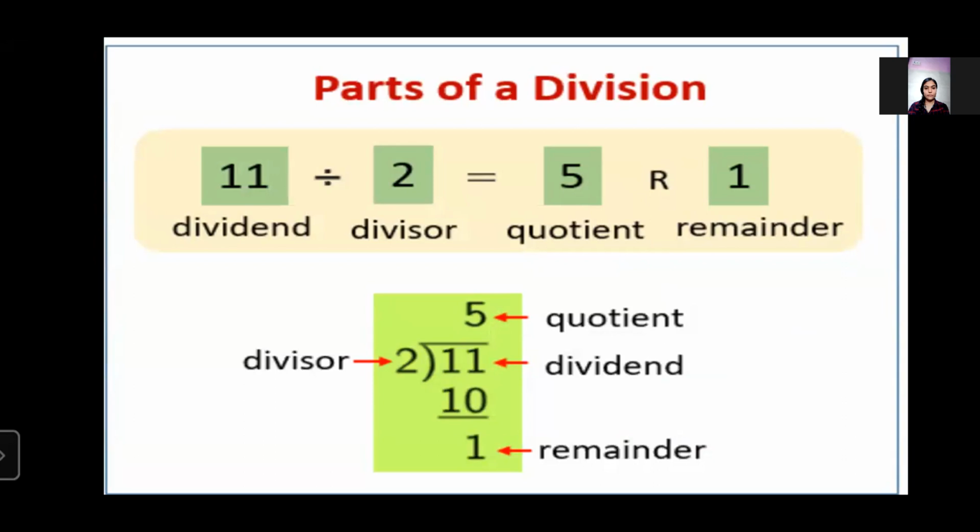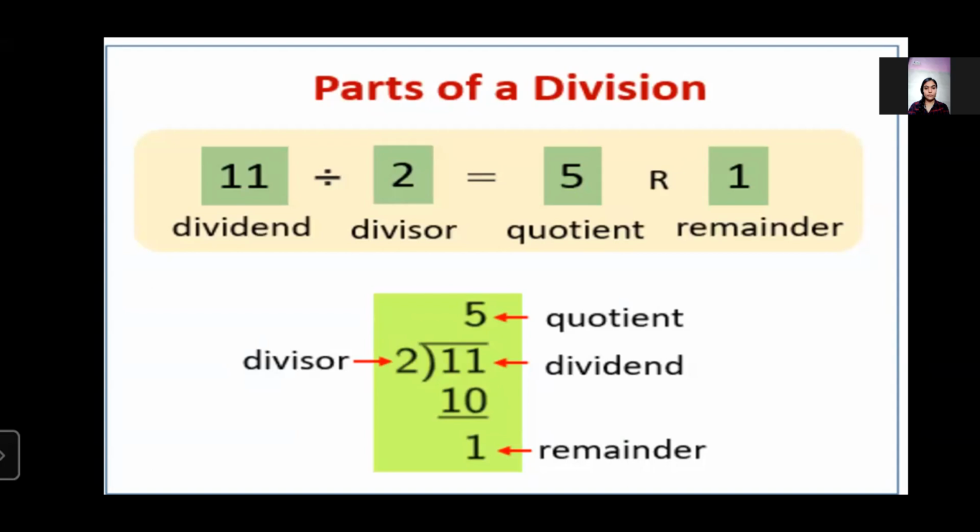So now we will start with dividend. What is dividend? Dividend is the number to be divided. In this example, 11 is the number which is to be divided, and that's why 11 is the dividend. Then divisor. What is divisor? It is the number that divides the dividend, and in this example 2 is the divisor.